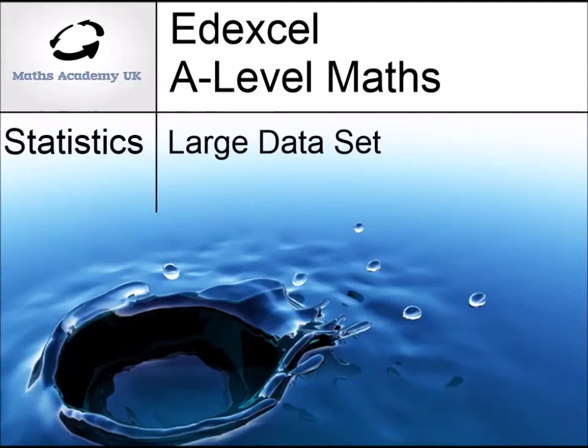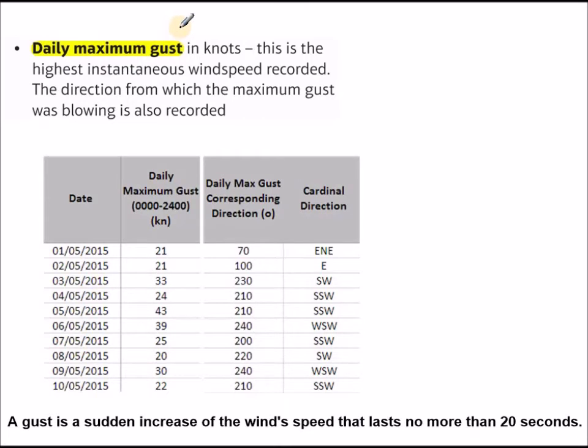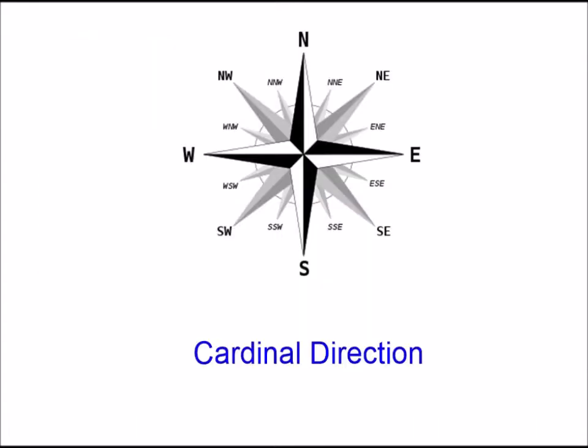The large data set. Daily maximum gust. A gust is a sudden increase in the wind speed that doesn't last for any more than 20 seconds. So we've got the gust in knots, and we've got the direction of the gust and the compass direction. Now the cardinal direction here